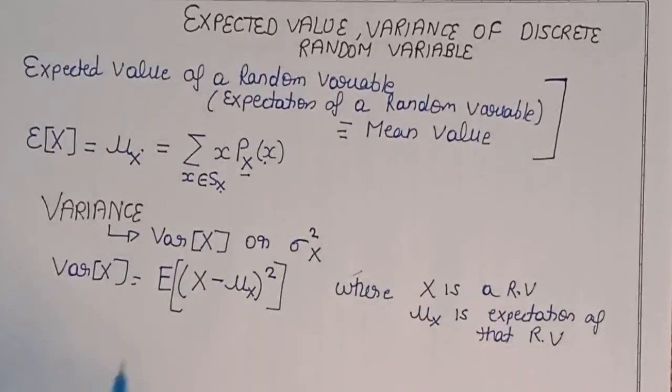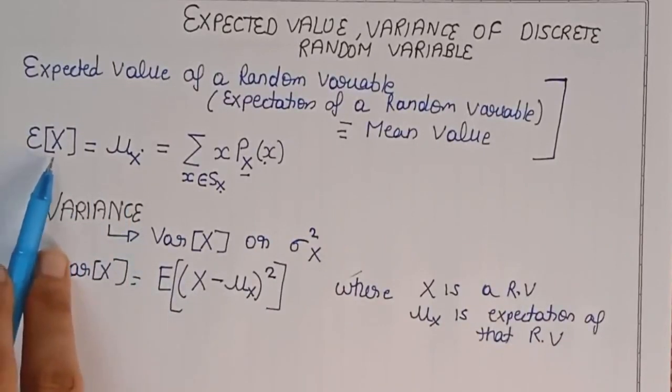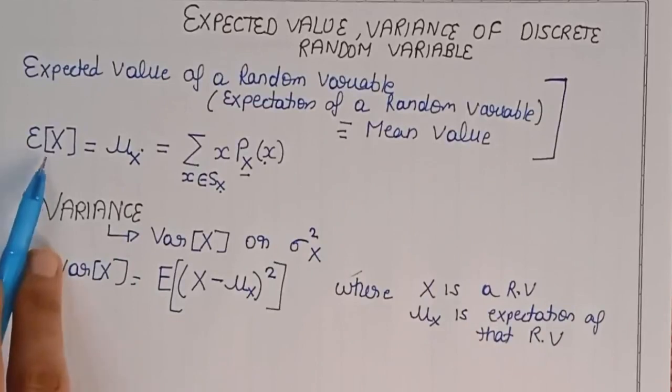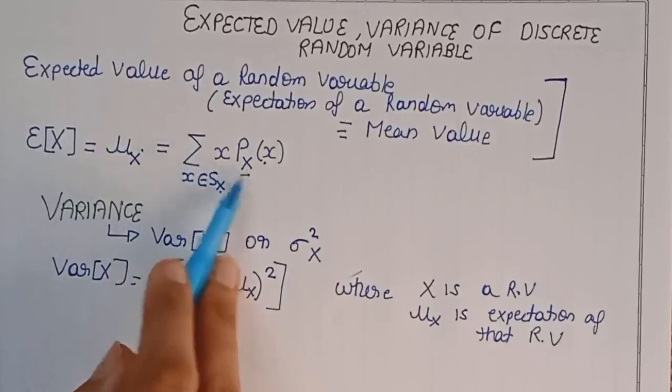Now you may be worried about how we will calculate this expectation. This is too simple, as we have seen earlier that when we need to calculate the expectation of a random variable, we just multiply the values that this random variable can take with its respective probabilities and just add it.